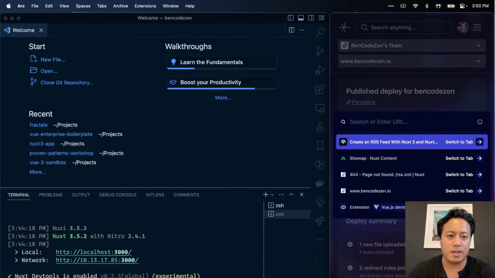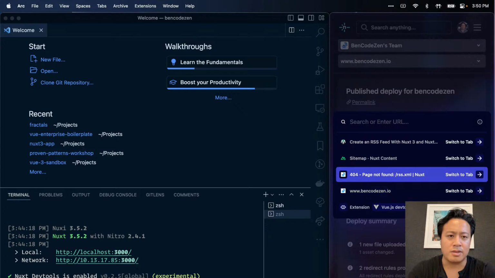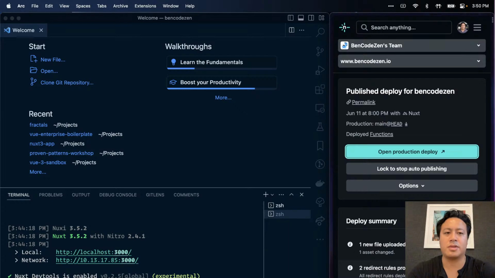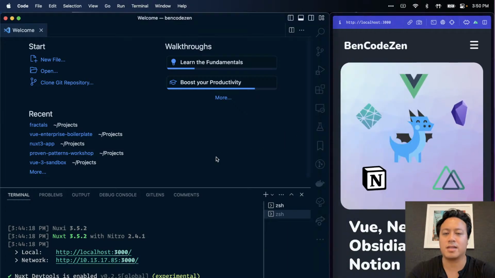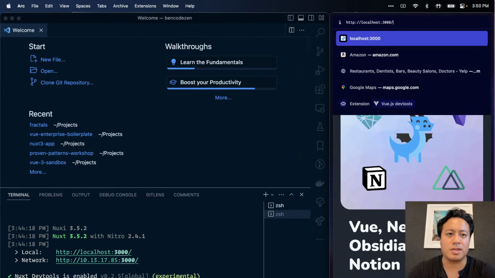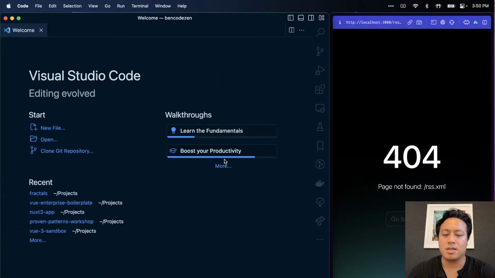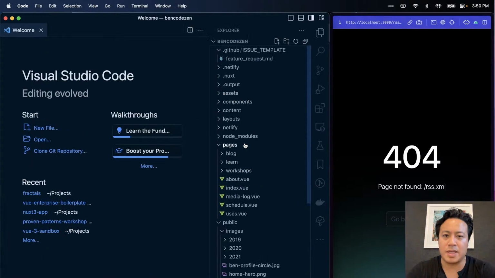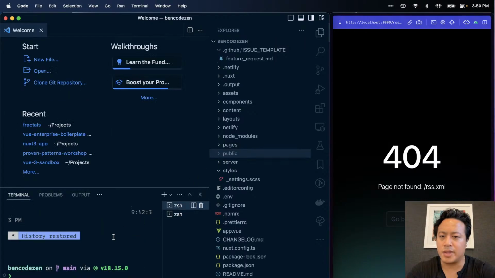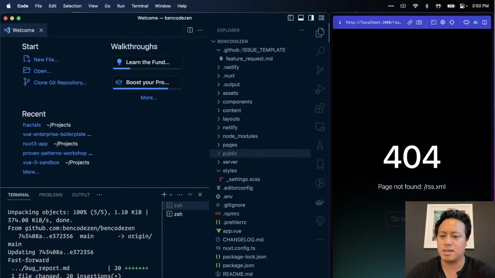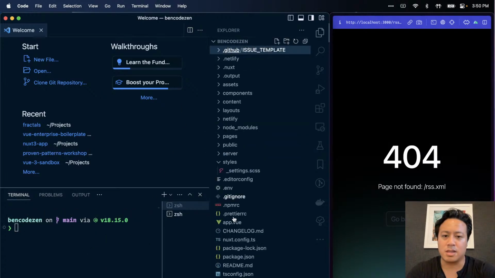Oh, not this, because apparently my deploy is broken. Don't know why. What we are going to do though is we want localhost 3000. So we're working out of that. All right. So first thing first, if we go to slash rss.xml, that will break, which makes sense. So the first thing we're going to do is fix that by leveraging exactly what we talked about here. So let me make sure I pull from the latest. Okay, great. And then everything's good to go.